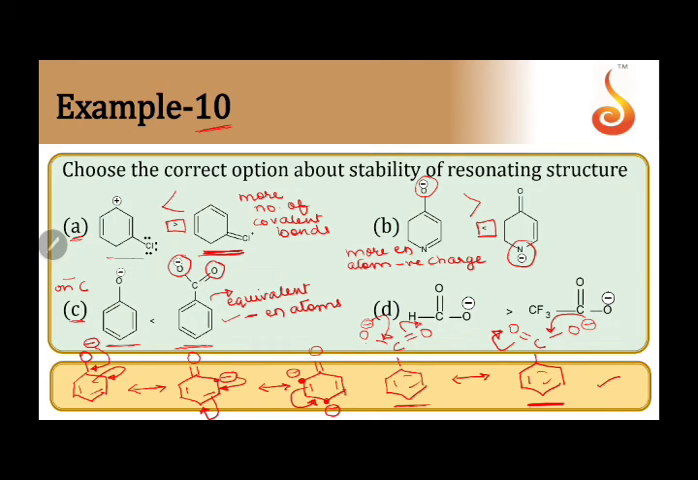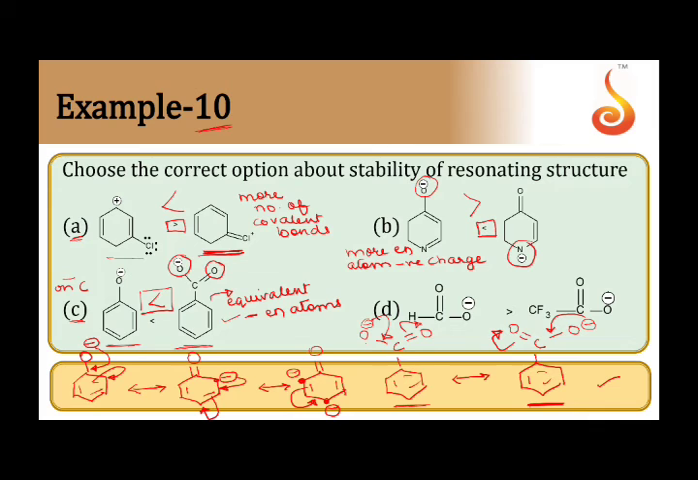Because of these two points, we say that this ion is in fact more stable than the previous ion, where we saw the negative charge go on carbon, and we also saw that those structures were not equivalent. So this is the reason why C is the correct option about stability of resonating structure.